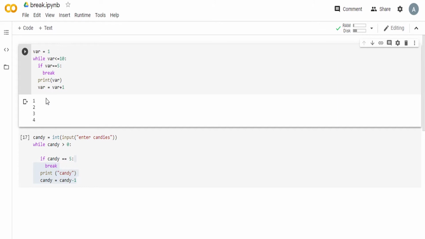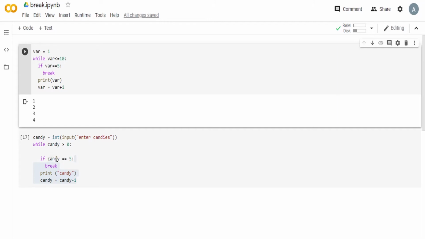Now this can also be thought of as an application in the real world. Suppose there is a vending machine and you're asking the user to enter the number of candies they want out of it. Now the number of candies will always be greater than 0. And suppose you need to always have 5 candies in the machine. It cannot be wholly empty.